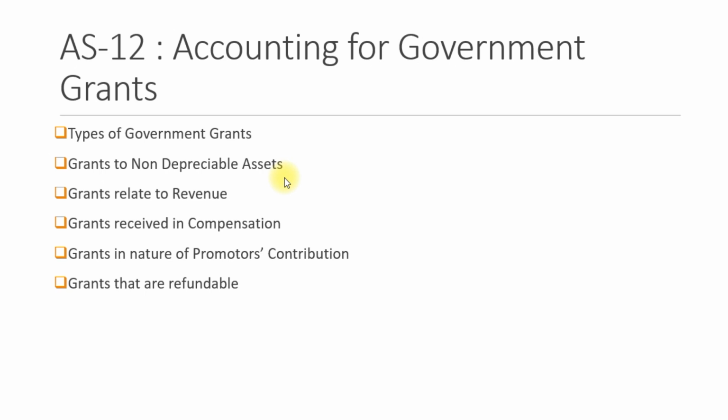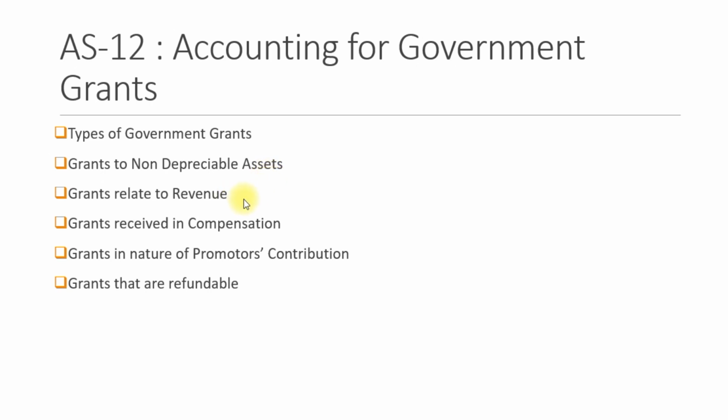But if conditions are attached, let us say a condition is given that within some six months a portion of the grant has to be refunded or paid back, then if conditions like that exist, those grants are credited to capital reserve account. If it is yet to be fulfilled, it is credited to the income statement until the cost of meeting such condition is charged to income. So that is about non-depreciable assets.